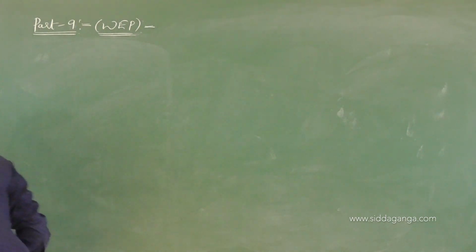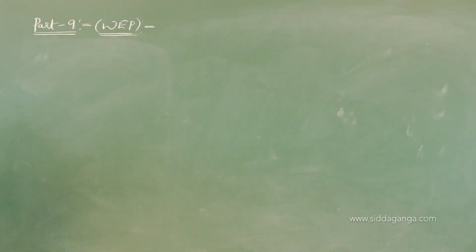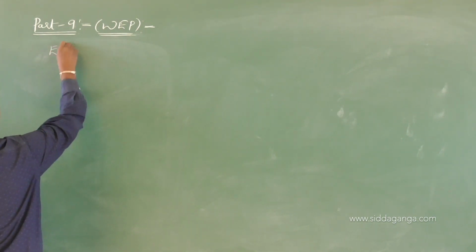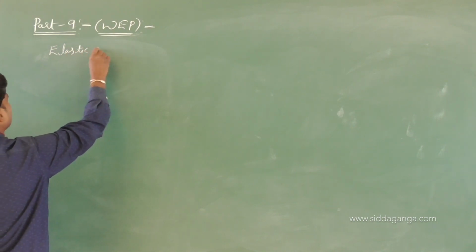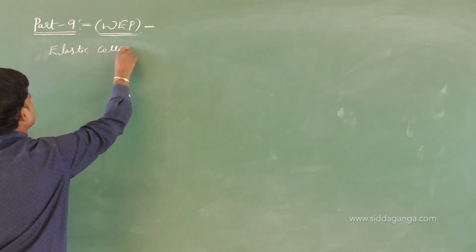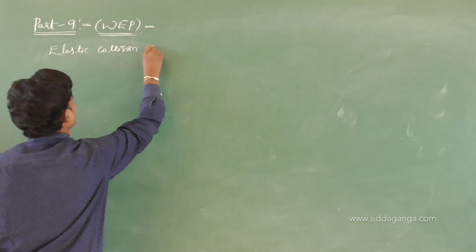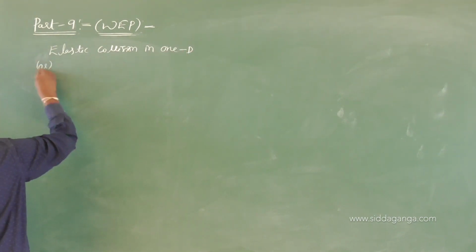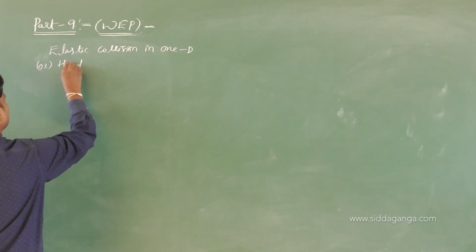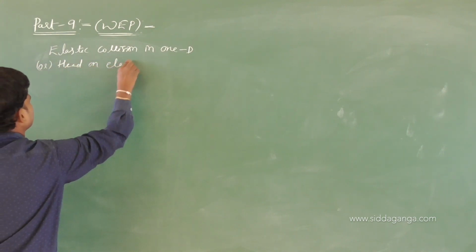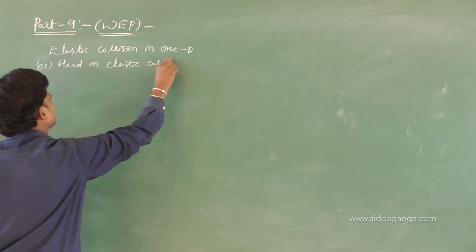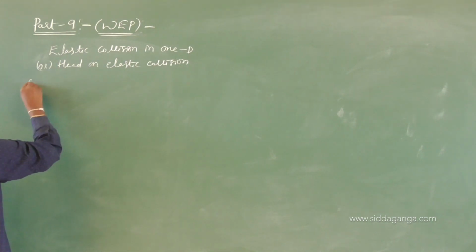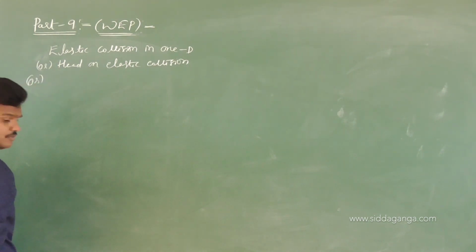Write down the heading: elastic collision in one dimension, otherwise the head-on elastic collision. But at board level, they will ask the question like this. So better you write this also, useful for board exams.